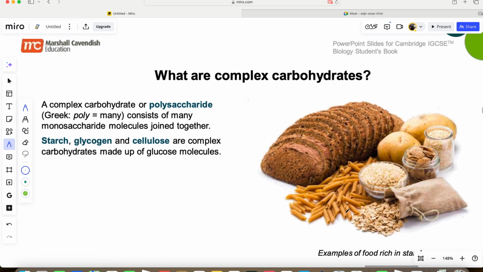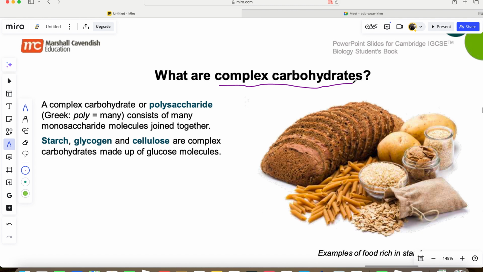Now let's go to the third one, which is called the polysaccharide, the complex carbohydrate. A good example is the wheat bread you buy and eat, the flour, the potato. They are all complex carbohydrates. The good news about potato is that it contains a little bit of other nutrients, little vitamins, little protein.